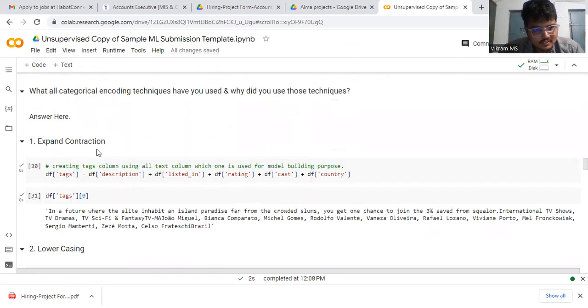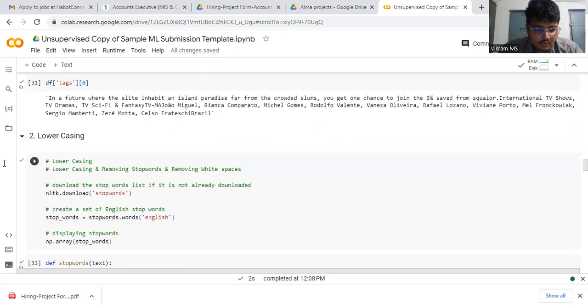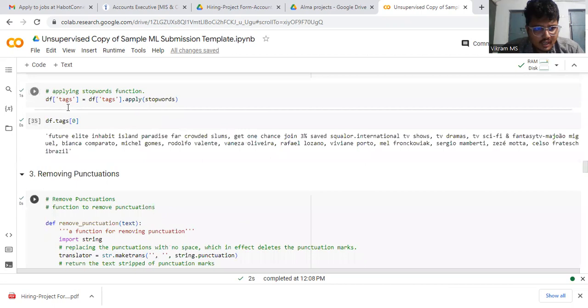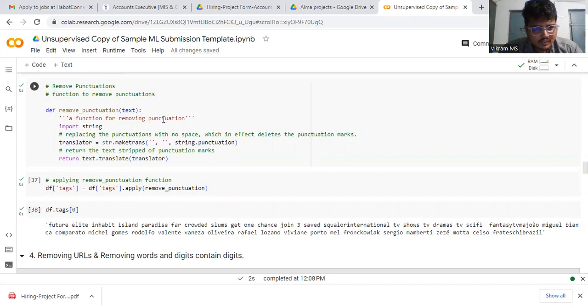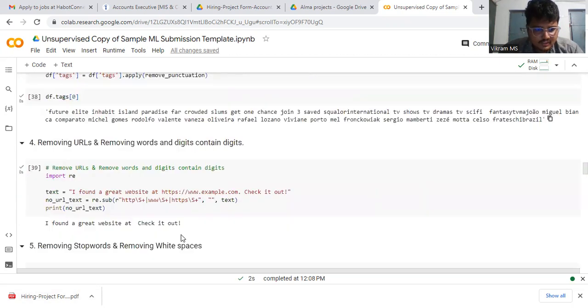As we said, for textual preprocessing, we create a tags column using the text columns, which is used for model building, df.tags. Next is lower casing. The lower casing is applied to the words in df.tags. Then the removal of punctuation, using a function on df.tags, importing strings and replacing the string punctuations, as shown in the figure.